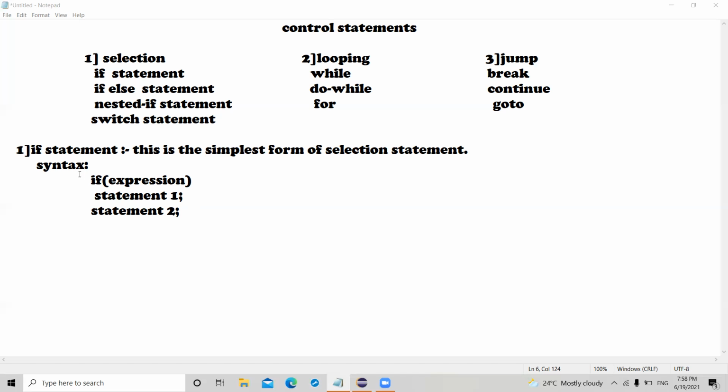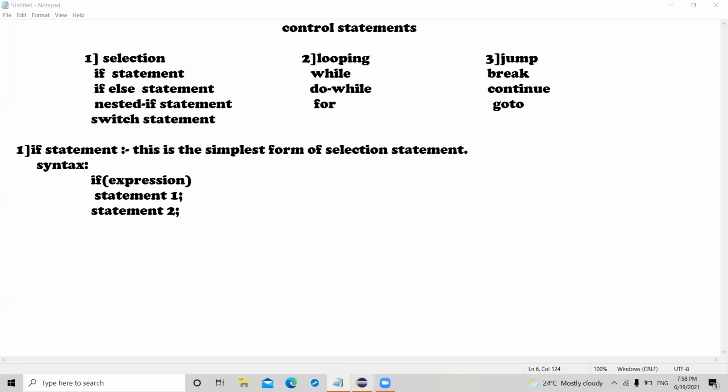Here you can see the syntax of the if statement: if expression, statement 1 and statement 2. In the expression you can also write a condition. If the condition is true, then statement 1 will be executed. If it is false, then statement 2 will execute. So how does it work? It all works based on decision making. The expression or the condition makes the decision as to which statement is going to execute. Here you can see the example.